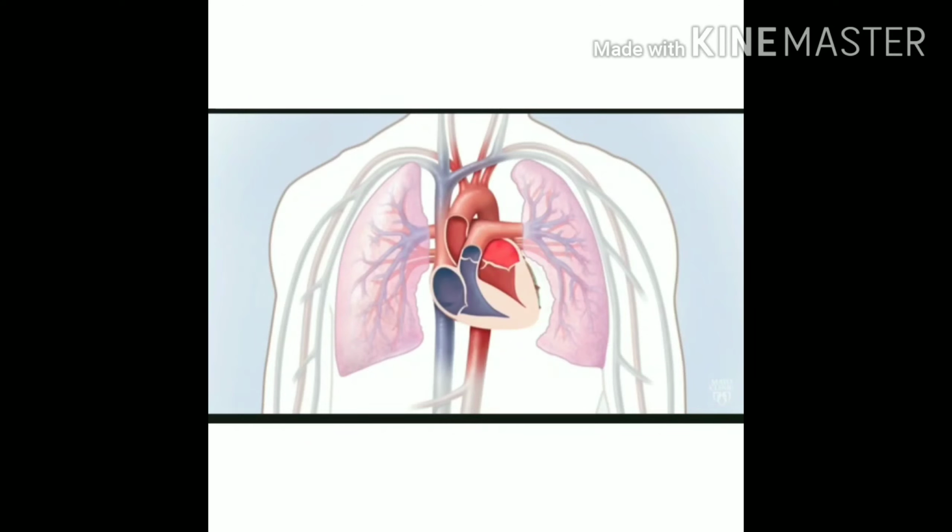This pure blood is then pumped back to the left atrium of the heart, and from there to the left ventricle, and from there to the aorta. The aorta is further divided into many arteries which supply pure blood to different parts of our body. Our heart is also supplied by blood vessels. We call these coronary arteries, which help our heart to beat. So I hope this gives a fair idea about the circulatory system in human beings.